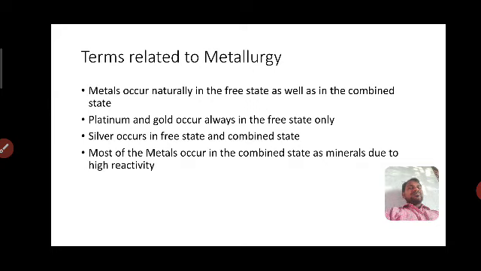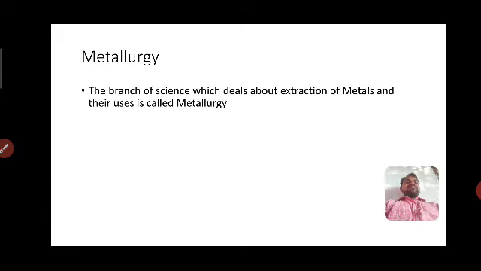Remember for competitive exams, platinum and gold always occur in the free state only, but silver occurs in the free and combined state, and all remaining metals always occur in the combined state as minerals due to their high reactivity. Metallurgy is the process of extraction of metals from nature and the utilization of metals.